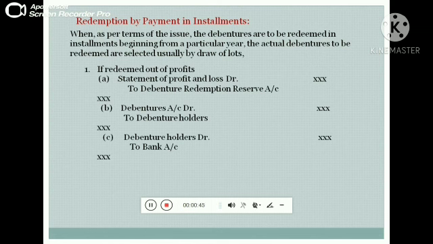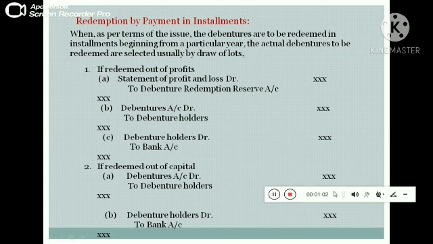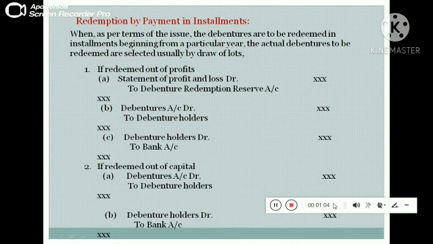The third one is what? Debenture holders account debit to bank account. There are three journal entries passed if redeemed out of profits. The next one is if redeemed out of capital: debenture account debited to debenture holders account. Then the second one is what? Debenture holders account debited to bank account. That amount should be credited to the bank account.